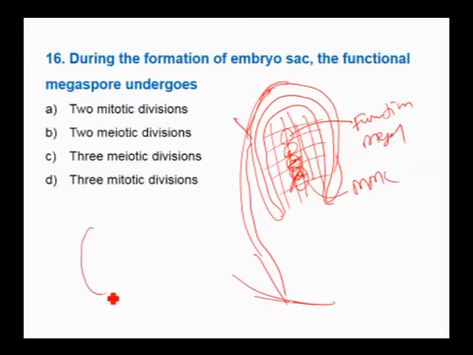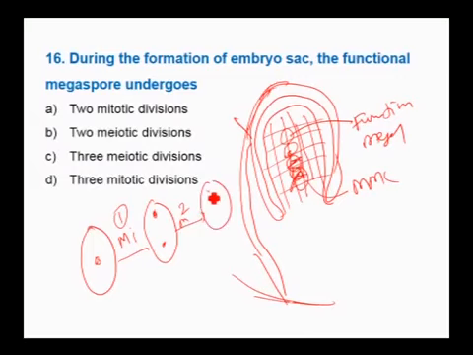Now, this functional megaspore with a haploid nucleus undergoes the first mitotic division to produce 2 nuclei which move to the opposite poles. Then the second mitotic division produces 4 nuclei. Then the third mitotic division produces 8 nuclei. So totally there are 3 mitotic divisions in the functional megaspore to produce 8 nuclei.